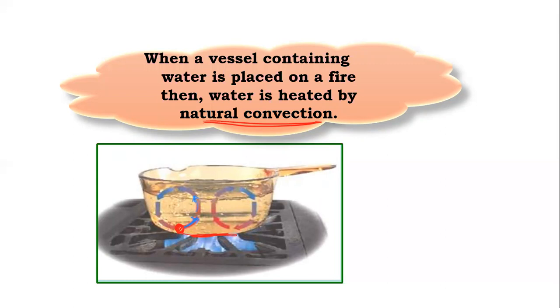So if you place two thermometers, thermometer 1 at the top and thermometer 2 at the bottom, thermometer 1 shows more temperature as compared to thermometer 2 because the water molecules, as they get heated, shift to the top portion. So here we can say that convection occurs.